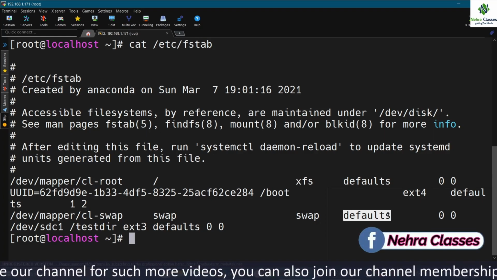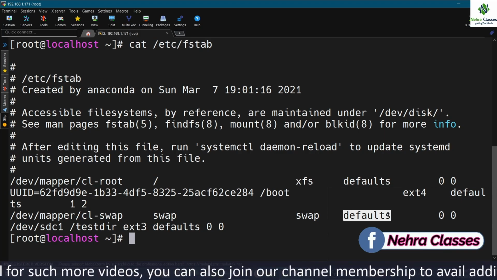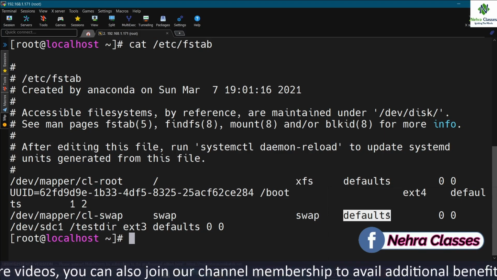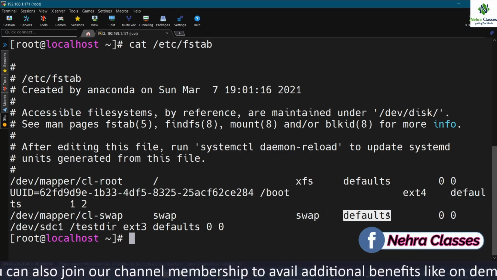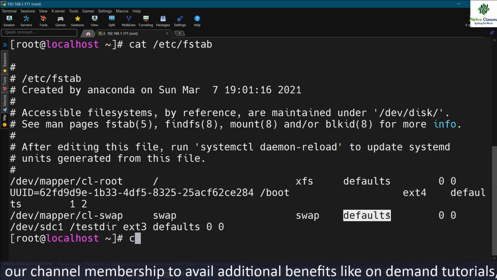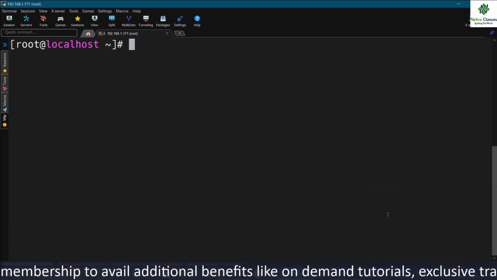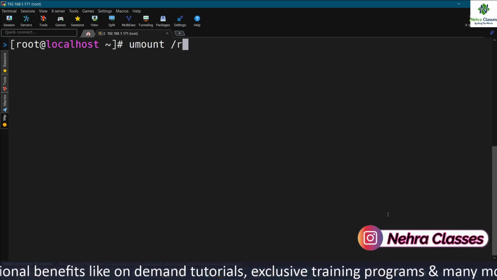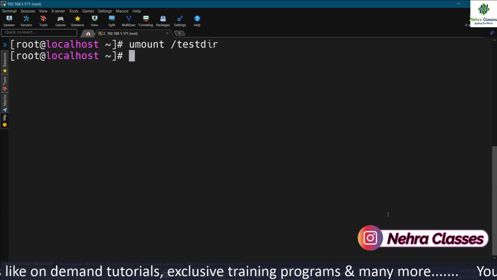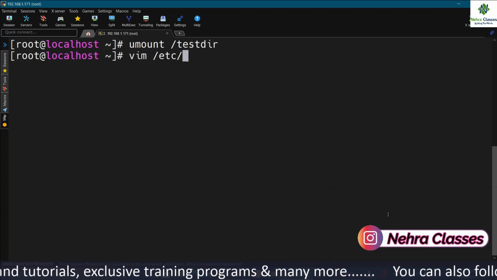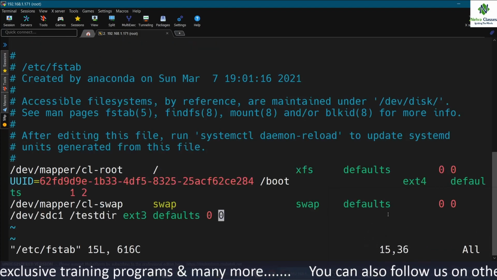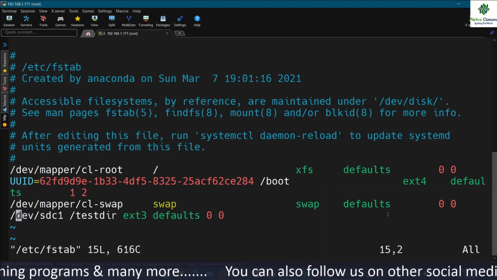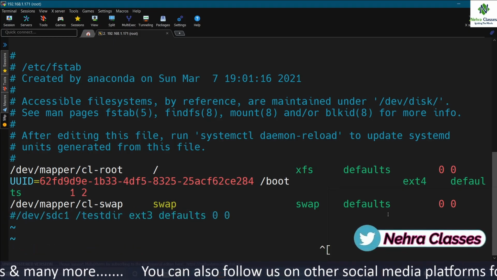These options we can clearly specify in the /etc/fstab file, and we can do that manually as well. How can we do that? Let me show you. Let me unmount this /test_dir, and let me comment this entry in the fstab file also.